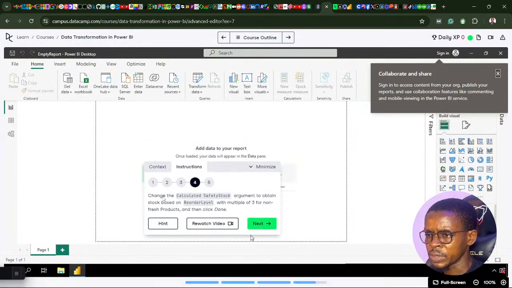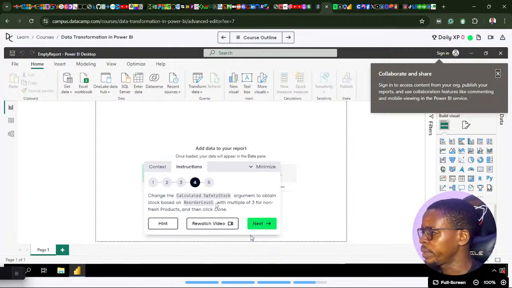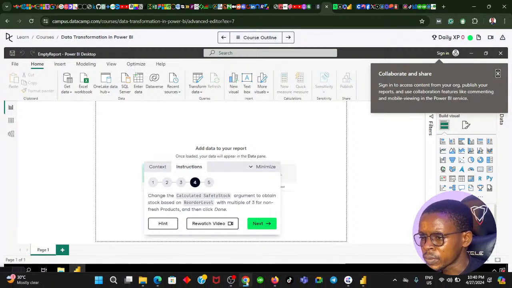Then moving to the next step is to change the calculated safety stock argument. This is where I was stuck on the last live stream. So I went back off live stream to take a look and try to understand after reading the material again. So check the calculated safety stock argument to obtain the stock based on the order level with multiple of 3 for non-fresh product, and then click on done.